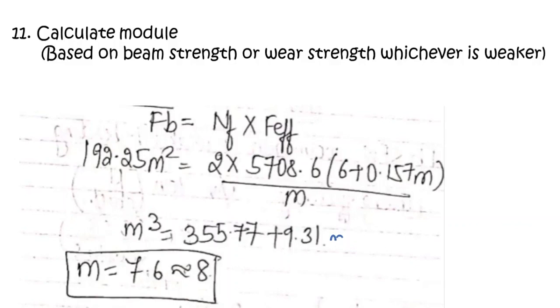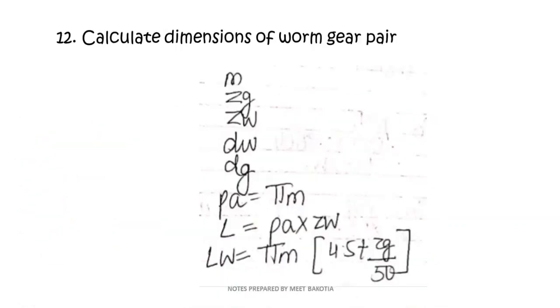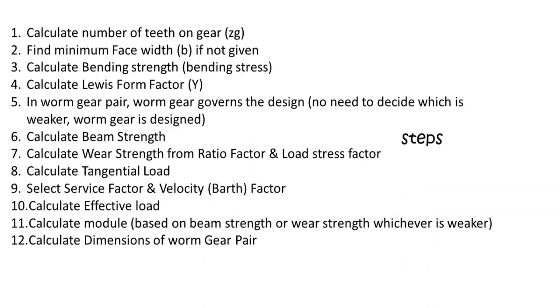So the equation turns out to be m cube is equal to 355.77 plus 9.31 module. So you have to solve it with the help of the equation, right? Trial and error method, and by trial and error method you will get it as 8. Next, you just have to find out the dimensions of the gear pair, module, z_g, z_w, d_g, d_w. Just have to put down the values into these formulas and you'll get the answer. So these were the steps that we followed.